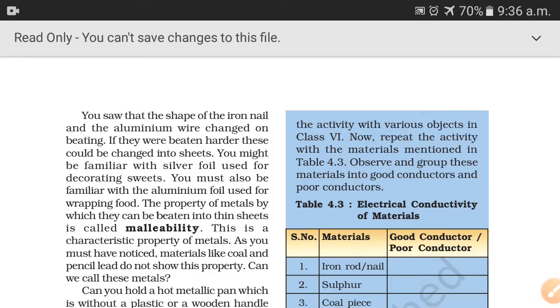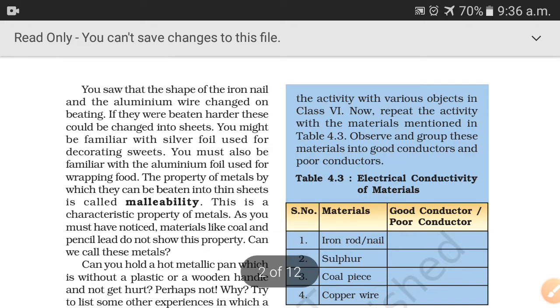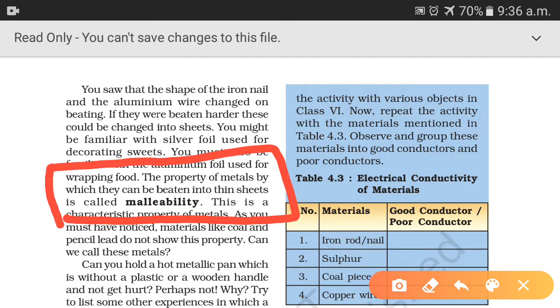You might be familiar with the silver foil which is used for decorating sweets. You might have seen that there are so many sweets on which silver foil is used to decorate them. Aluminium foil is used for wrapping food, and this property of metals is known as malleability, the property by which metal can be beaten into thin sheets.